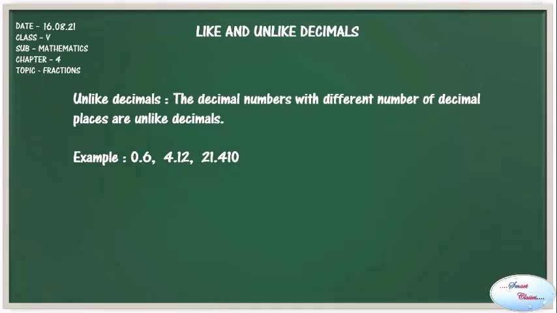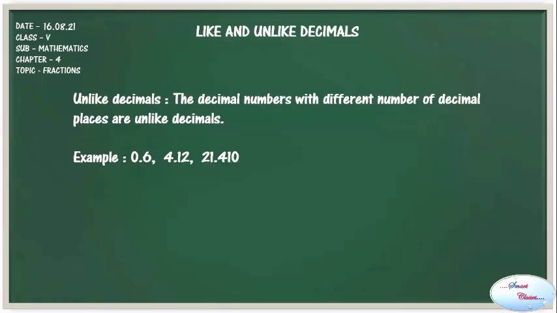In the first number 0.6, it is placed after one place. In the second number, it is after two places. In the third number, it is after three places, which means that these are unlike decimals.